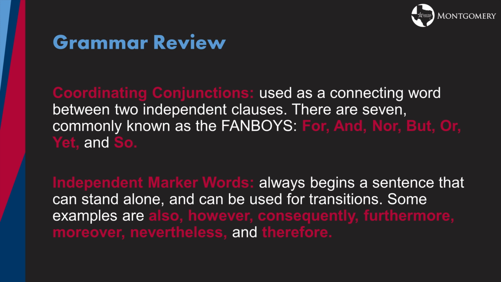Coordinating conjunctions. These are used as connecting words between two independent clauses. There are 7 of them, and they're commonly referred to as fanboys. For, and, nor, but, or, yet, and so. Independent marker words always begin a sentence that can stand alone and can be used for transitions. Some examples are also, however, consequently, furthermore, moreover, nevertheless, and therefore. The most common one that you're going to come across is however.